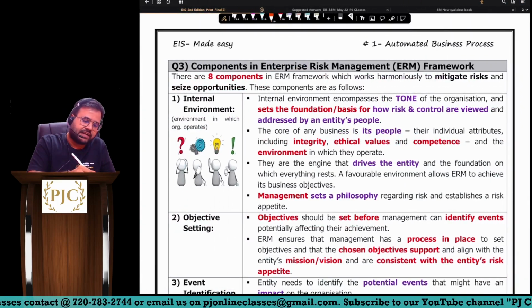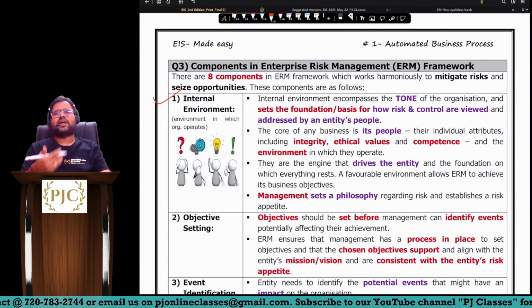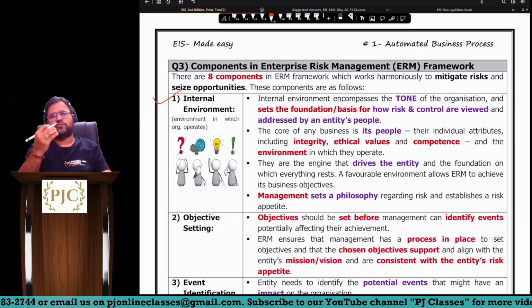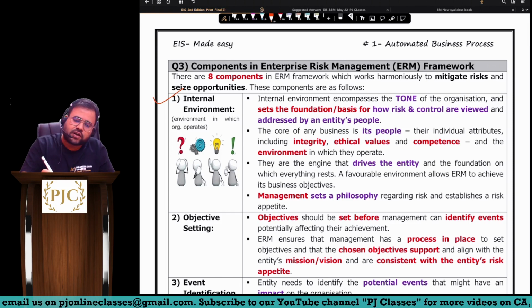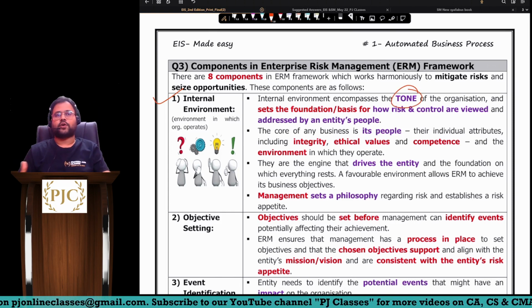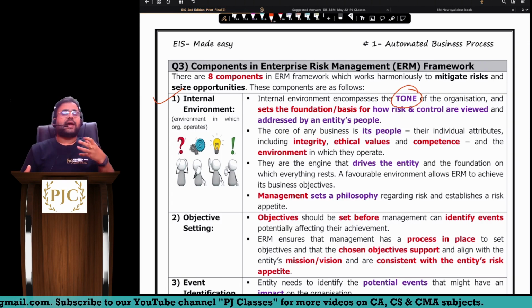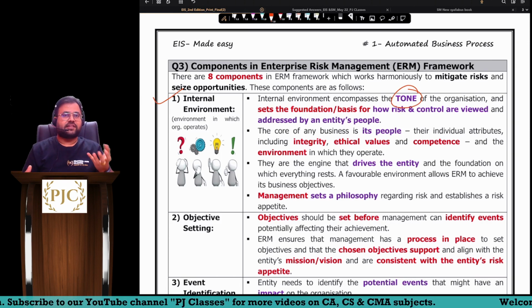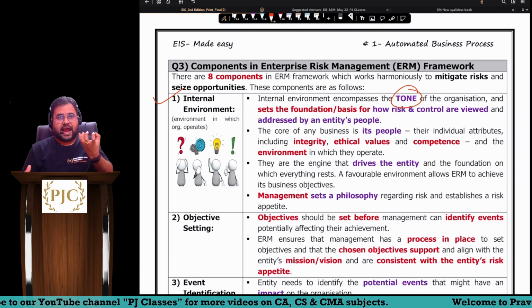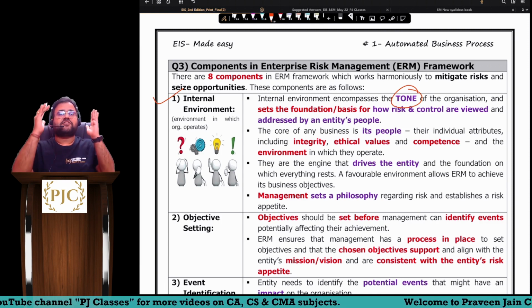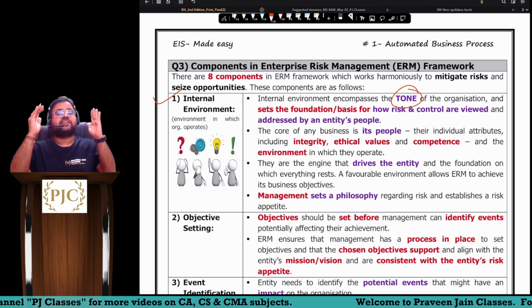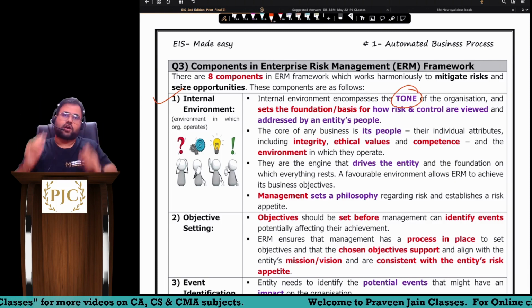So first is internal environment, sir. Now, if you can recall in main class, a beautiful example I have taken for a word called setting up the tone. Okay, so what is setting up the tone? Sir, if company wants to really manage the risk, really want to avoid the risk, really wants to keep this risk at minimum as possible, sir, first management ka responsibility is to set up the tone at the organization level.